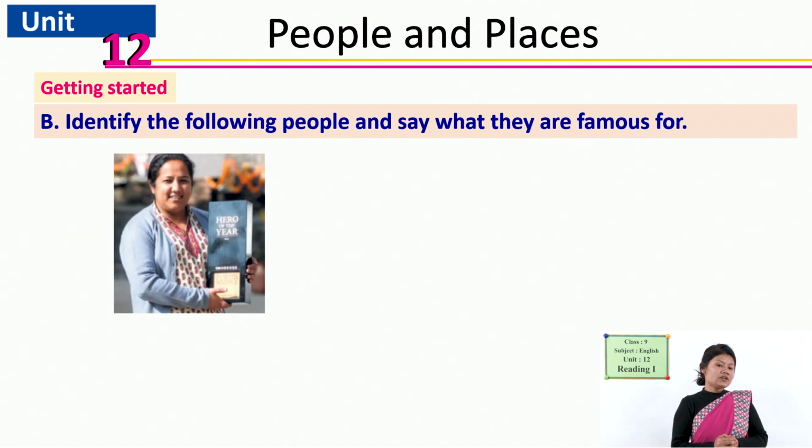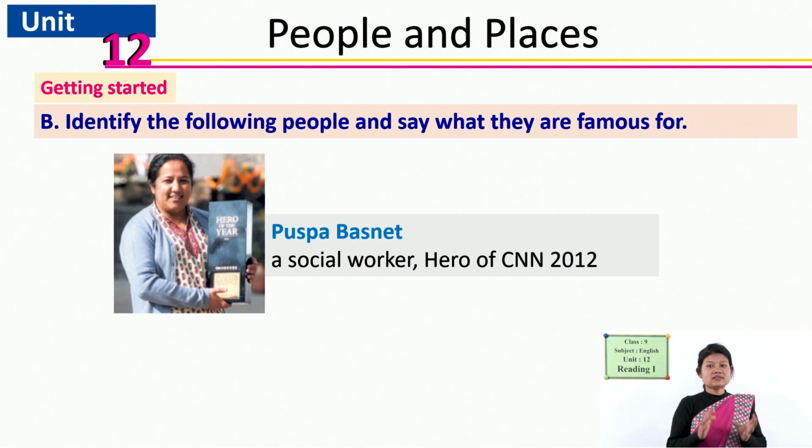And the third picture, look here, here is a lady holding a book titled Hero of the Year. Yes, she is Puspa Basnet, a social worker. She has especially worked for orphans. She was also recognized as a Hero of CNN in the year 2012. So, interesting.